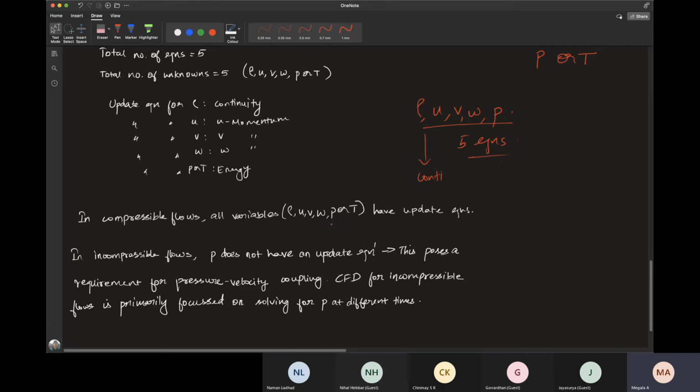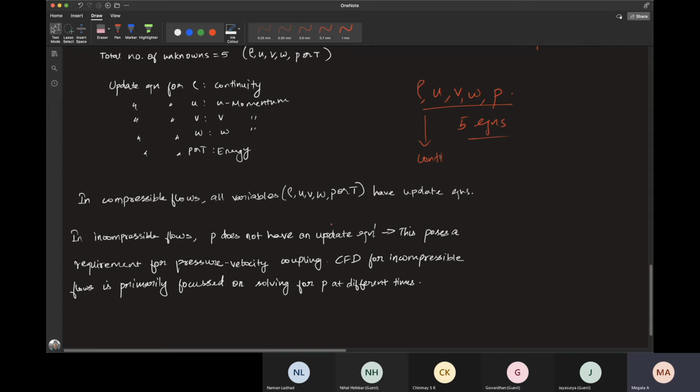So in compressible flows, you will experience discontinuities like shocks, contact discontinuities, and all. So the numerical schemes for compressible flows are mostly directed towards capturing discontinuities, whereas the numerical schemes for incompressible flows are directed in the pressure update direction. So this is one major difference between the CFD for incompressible flows and CFD for compressible flows.